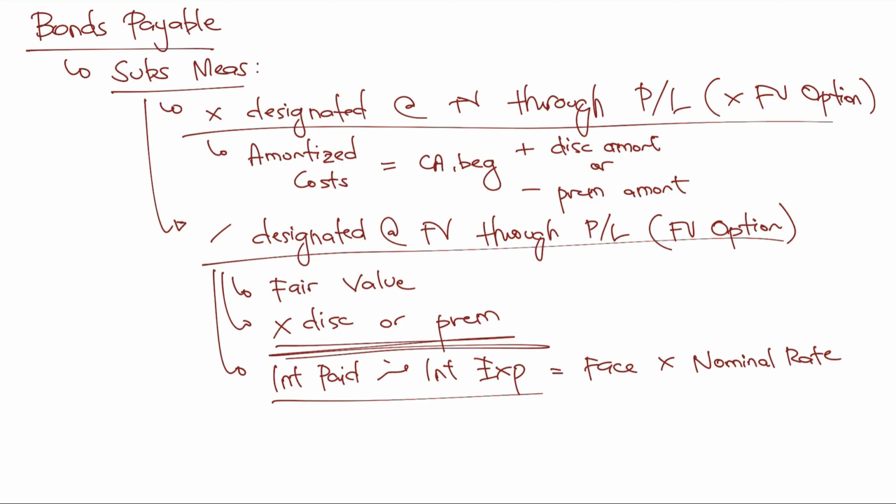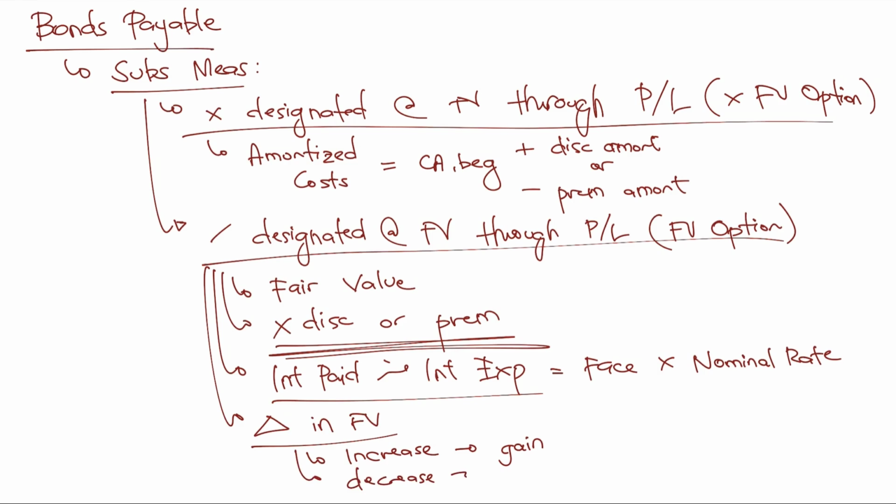Okay? Then, lastly, any changes, no? Again, changes, as in economics, triangle is the symbol for change. So, any changes in fair value, because we go from fair value to fair value here. So, any changes in fair value will be what? Will be part of P&L. So, when there is an increase, no? Again, when there is an increase in fair value, that is considered to be an unrealized gain. Then, when there is a decrease in fair value, see to it that it is, on the other hand, the opposite.